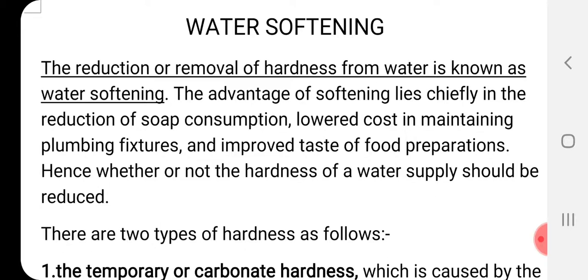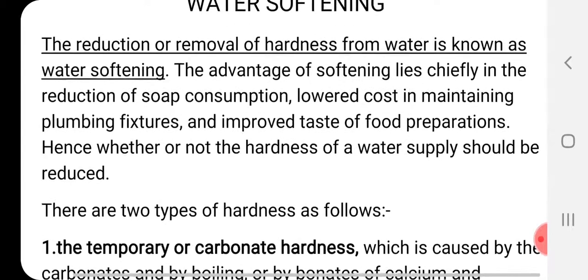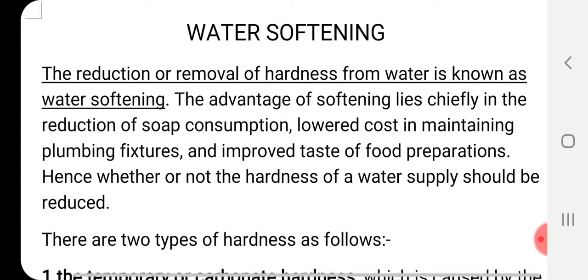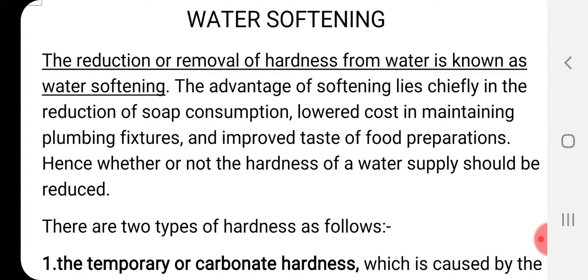For that purpose, hard water is not suitable for general use. It also raises the cost of maintaining plumbing fixtures, because if hard water is used, plumbing fixtures will be destroyed. And if hard water is used for food preparations, the taste of the food may not be good. Therefore, all these advantages will be there if hard water is converted to soft water. So we are always recommended to use soft water for all purposes.